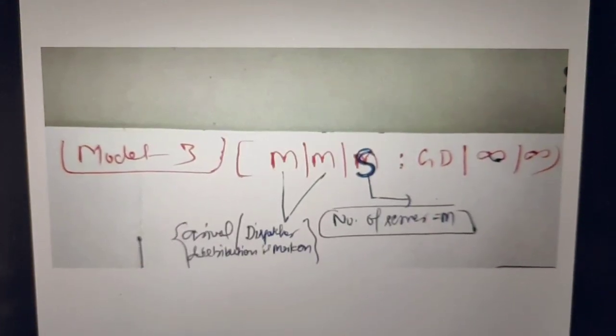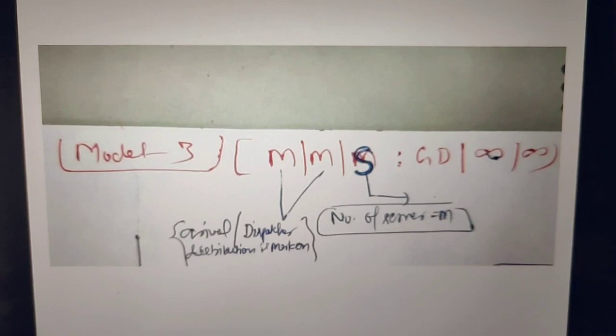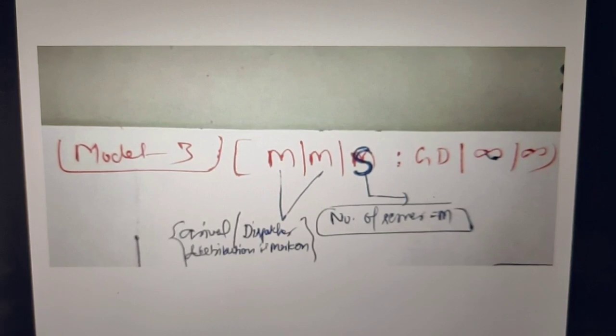Hello guys. In the series of discussion of queueing theory, now I'm going to discuss the concept in model number 3. In the first one, we saw that the number of servers is taken as only one and the capacity is taken as infinite. In model number 2, we already discussed that the number of servers will be 1 and the capacity is equal to k. Now in this I am going to discuss that the number of servers will be m or s and the capacity will be infinite.